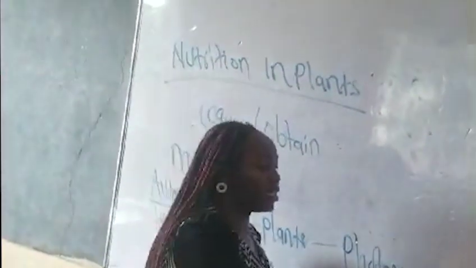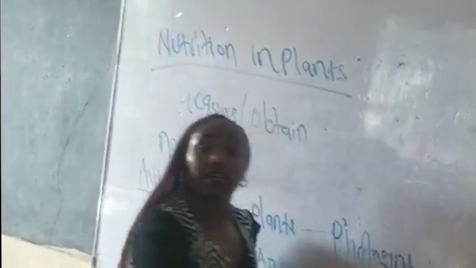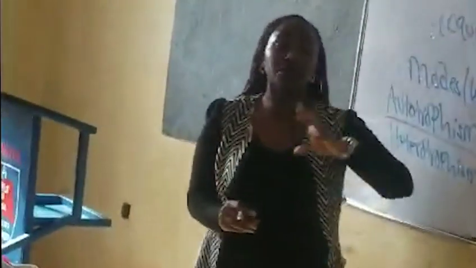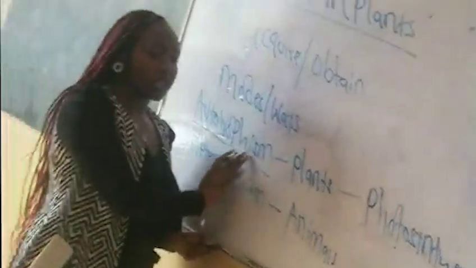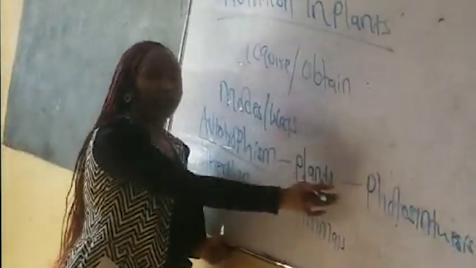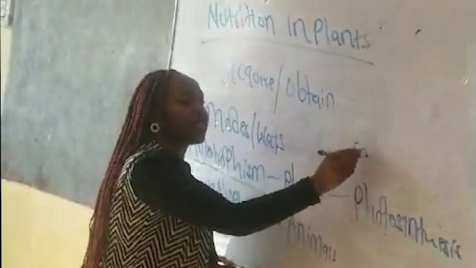What about the case where bacteria make their own food? Because we also have some bacteria that make their own food. Through which process do they make it? Yes, sir? Chemosynthesis. So we have some organisms that make their own food: plants carrying out photosynthesis, and then some bacteria.